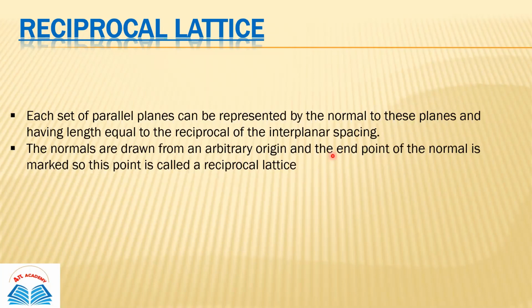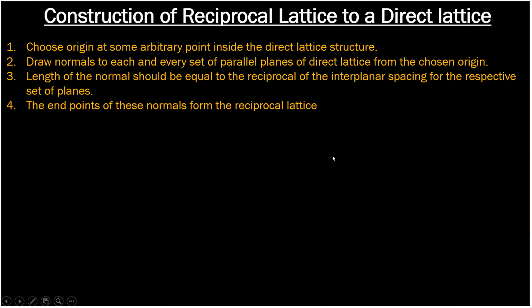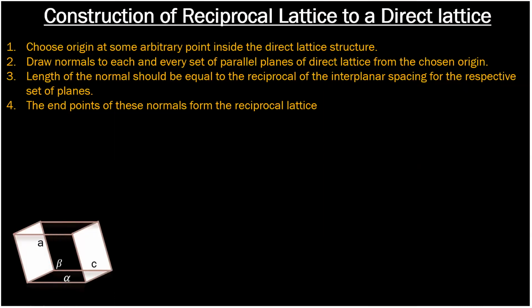Now we will tell you how we can construct the reciprocal lattice for a direct lattice. This is a very important slide, so listen to it very carefully. If you have a crystal structure in the direct lattice and you want to visualize or construct this structure in the reciprocal lattice system, what do you have to do? Suppose this is your monoclinic crystal structure in the direct lattice system, right?